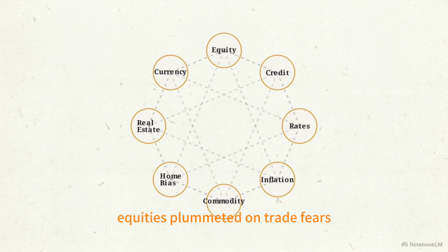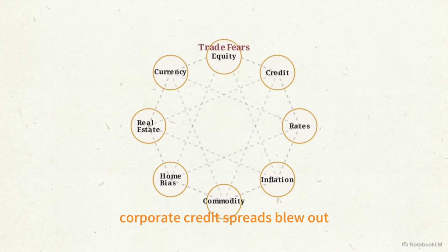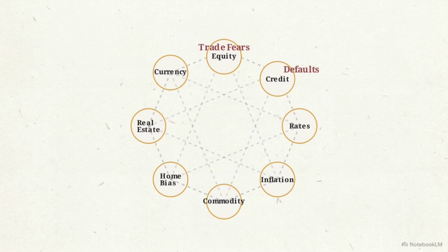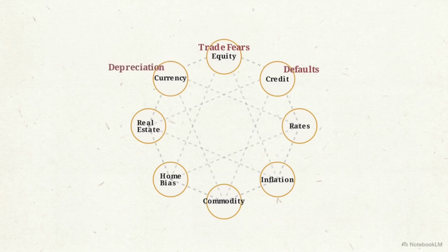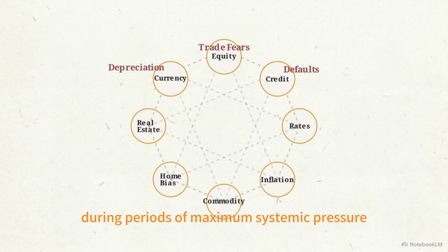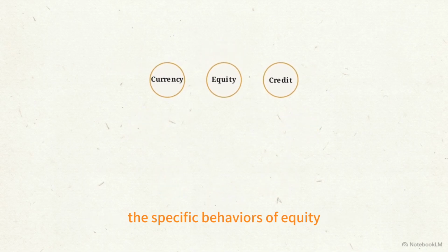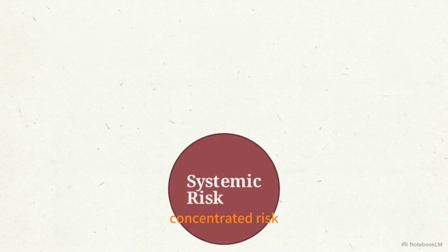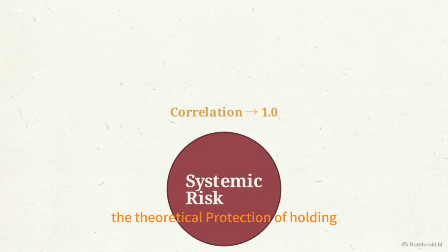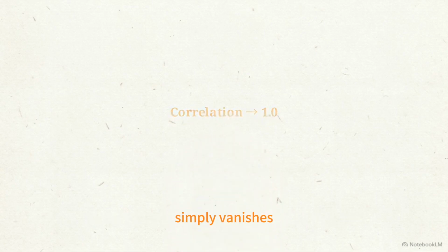Equities plummeted on trade fears. Corporate credit spreads blew out as private companies defaulted. The yuan depreciated sharply. Equity, credit, and currency crashed at the exact same time. During periods of maximum systemic pressure, the specific behaviors of equity, credit, and currency consolidate into a single concentrated risk. The theoretical protection of holding different asset classes simply vanishes.